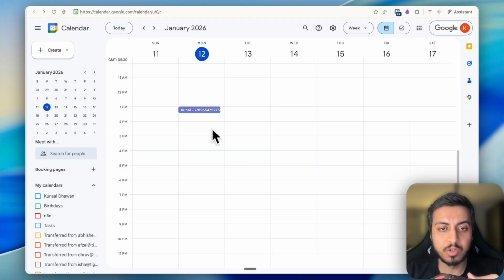Please reschedule it to 8:30 p.m. or 8 p.m. We have both 8 p.m. and 8:30 p.m. available today. Which one would you prefer? 8 p.m. Just to confirm, Kunal, you want to reschedule your appointment to today, Monday the 12th at 8 p.m., correct? Correct. Just give me a moment, I'll be back with you.